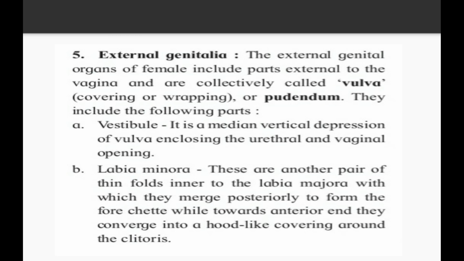The first one is the vestibule. It is the median vertical depression of the vulva enclosing the urethral and vaginal openings. The second part is the labia minora. These are another pair of thin folds inner to the labia majora, with which they merge posteriorly to form the fourchette, while towards the anterior end they converge into the hood-like covering around the clitoris. We completed the labia minora.